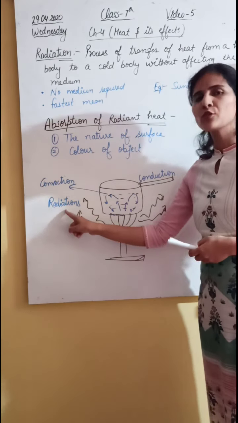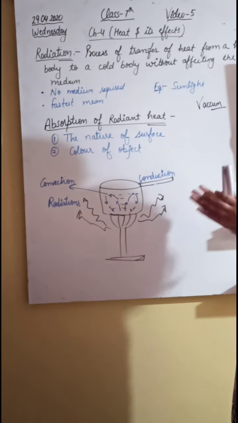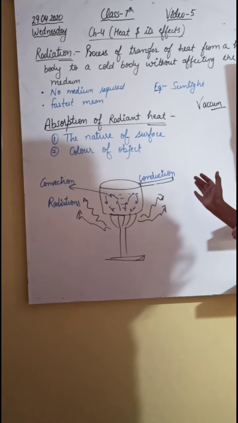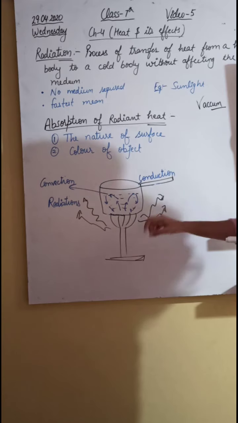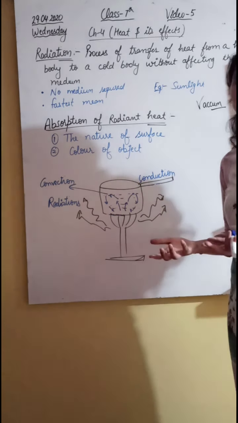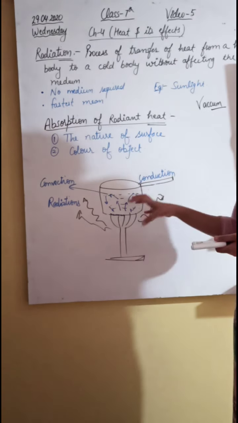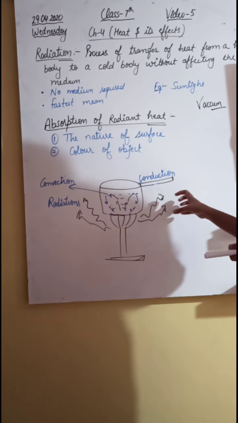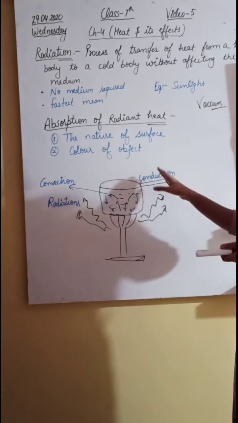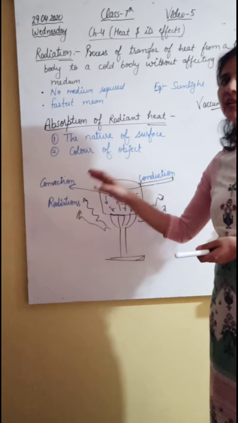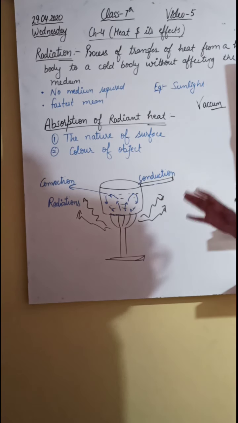It is by the process of radiation, because the heat particles are thrown away from the burner, away from its sides, and reach us, which gives us the heating effect. As soon as we switch off the burner, we do not feel the heating effect, we feel cool now, because the phenomenon which was going on in that process was radiation. So here three processes are there: conduction, convection and radiation. Now I think your concept regarding these three processes will become clear.